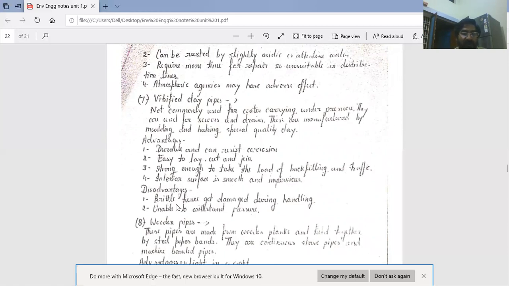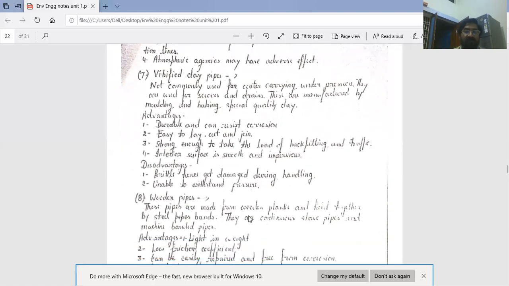Disadvantages of vitrified clay pipes are: these pipes are brittle due to the clay, hence get damaged during handling and unable to withstand high pressure.